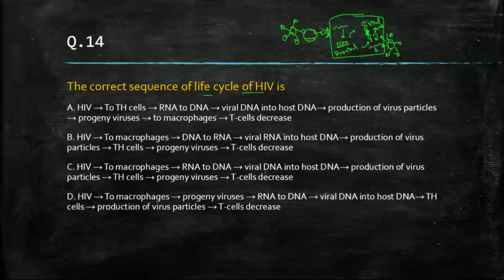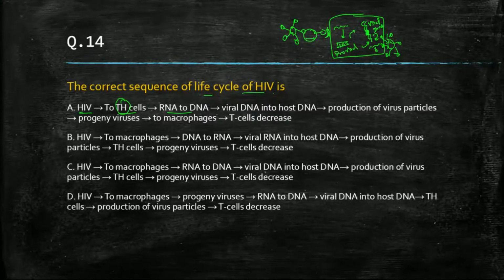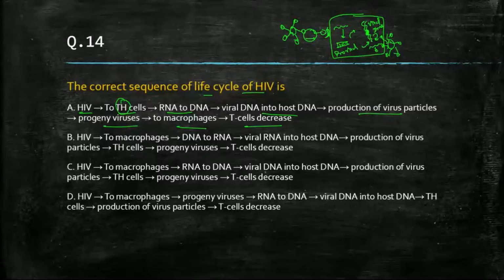So HIV first enters TH cells, that is T helper cells, then RNA to DNA, then viral DNA into host DNA, then production of virus particles, progeny virus, to macrophage, T cell decrease. Another option: HIV to macrophage, RNA to DNA, viral DNA to host DNA, production of virus particles, T helper cells, progeny virus, T cell decrease.